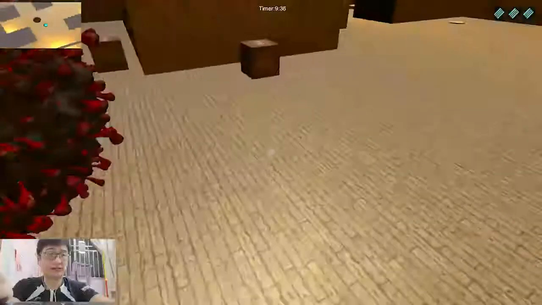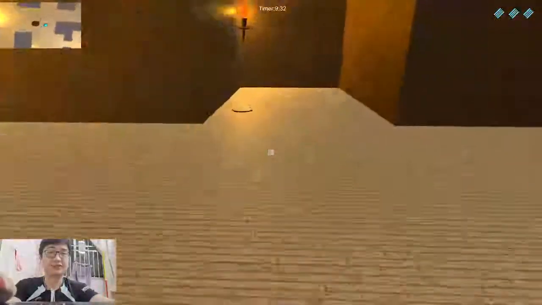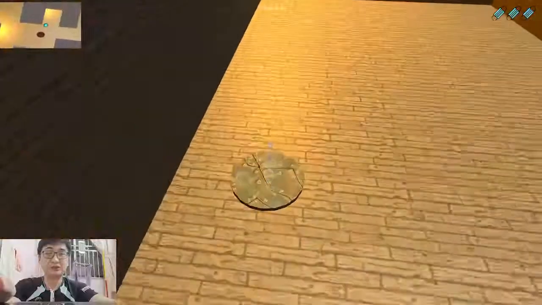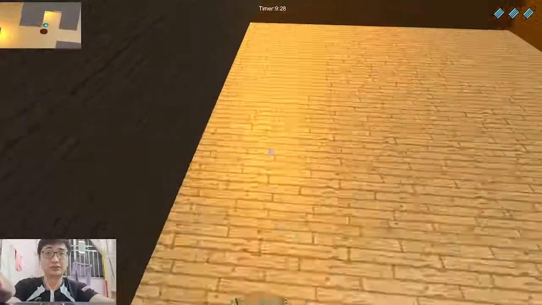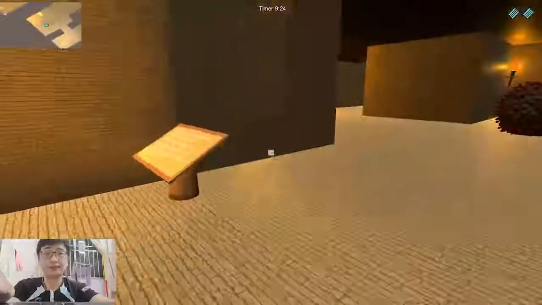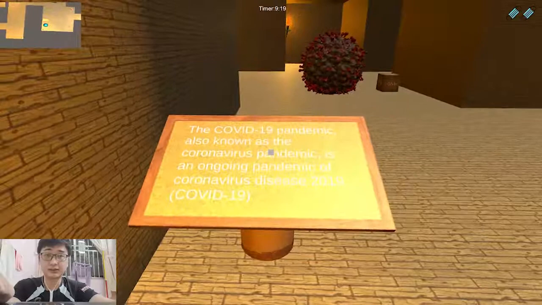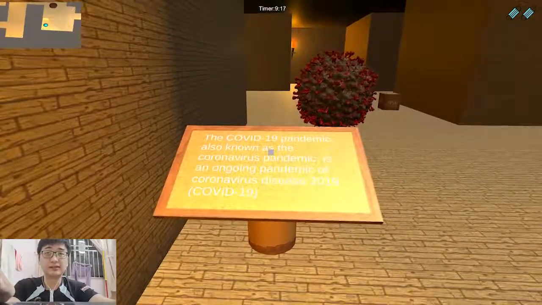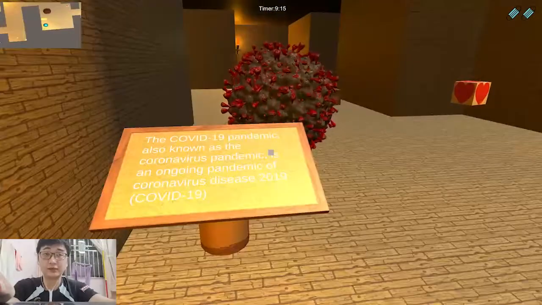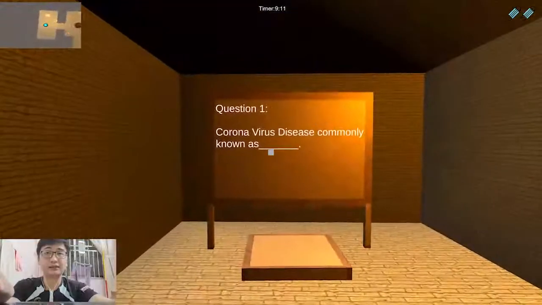After that, just now I triggered a trap, and this is the trap. When I trigger it, my health will also reduce by 1. This is another challenge for the player. After that, I included the tip box to help the player see the tips and hints for answering the question if the player doesn't know the answer, like this one.